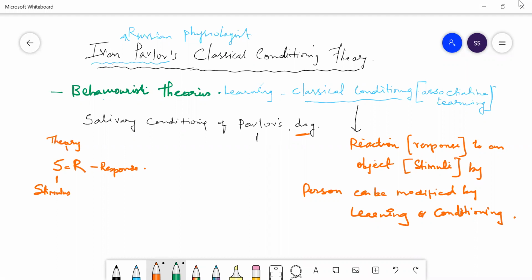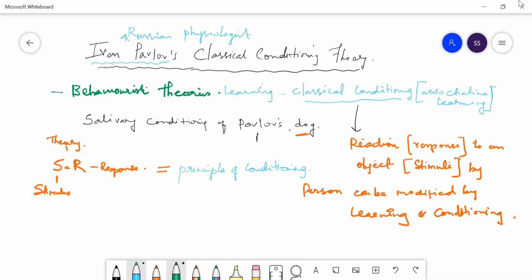It is also called behavior theory. It is also called salivary conditioning of Pavlov's theory. It is also called classical conditioning. So this is also called SR theory because you are giving a stimulus and you are observing the response. And it is also called principles of conditioning.